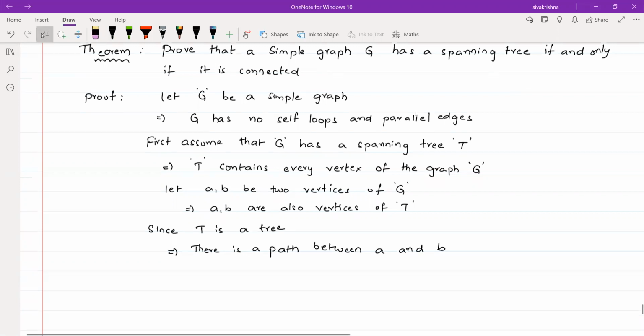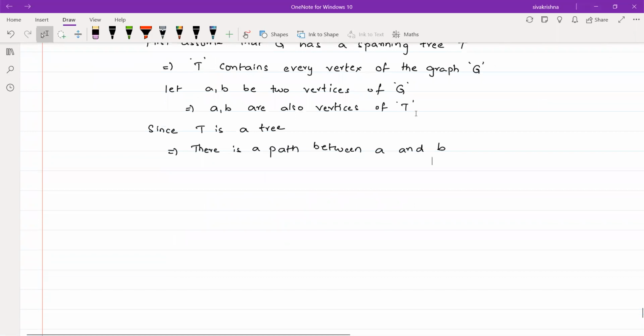Whenever T is a tree and a, b are vertices in T, clearly there exists a path between a and b, because since T is a tree, it is a connected graph. So there is a path between A and B. Say P is the path between A and B.